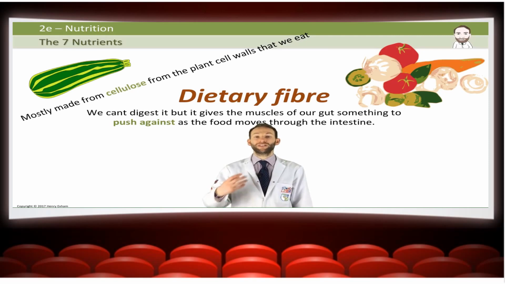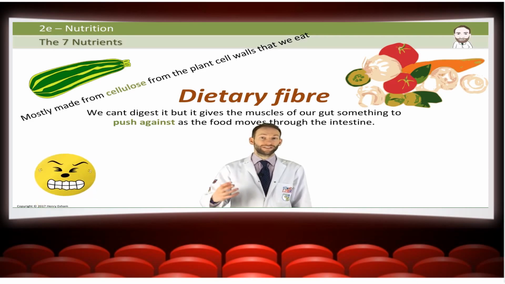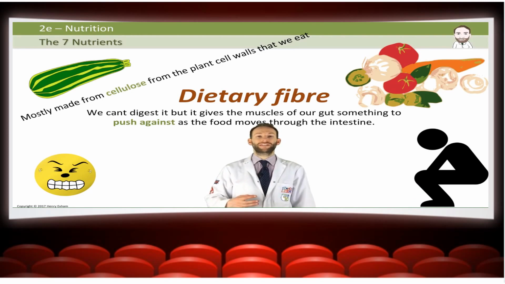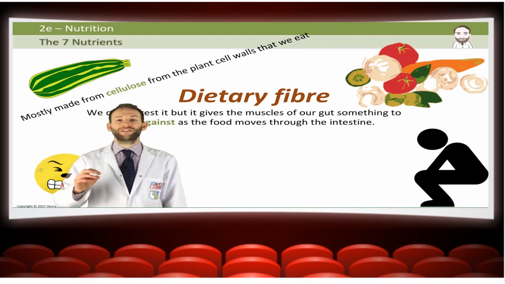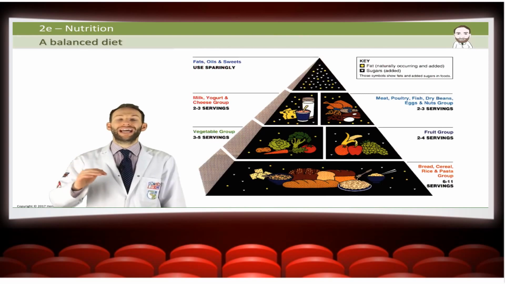Now, if you have too much though, then it will move too fast through the digestive system and you can end up with diarrhea. And if you have too little, then you can end up getting constipated because it won't move fast enough through. Now, you don't need all these 7 nutrients in equal amounts. That wouldn't be a healthy diet. A balanced diet has all the 7 nutrients in the correct amounts.